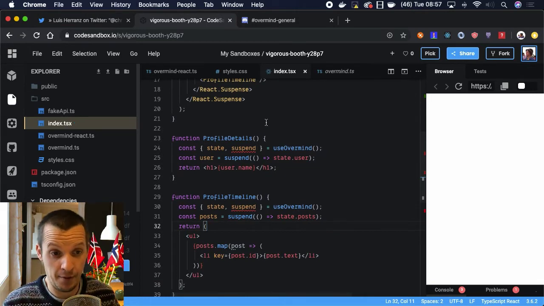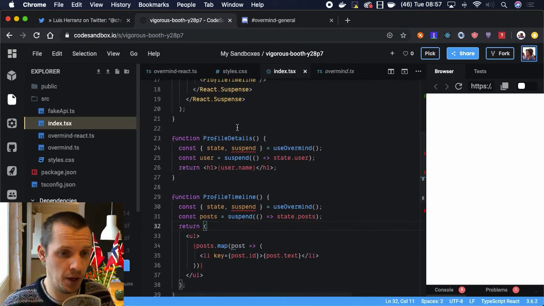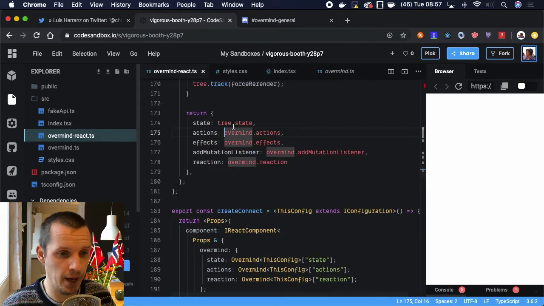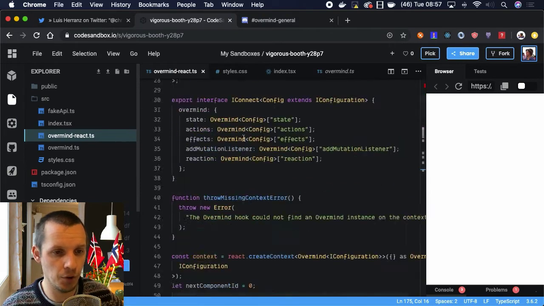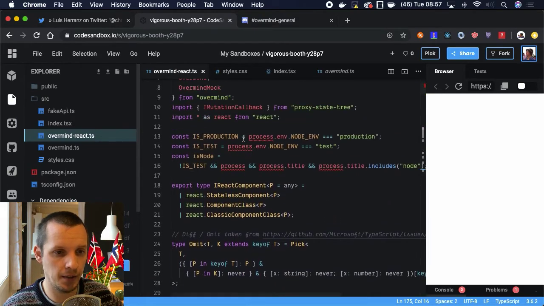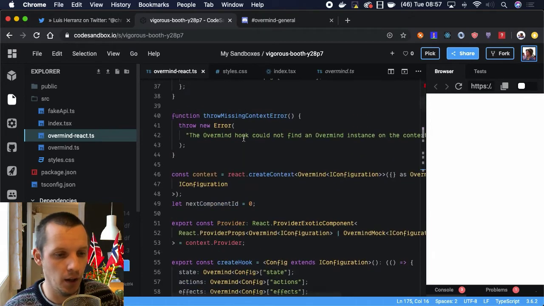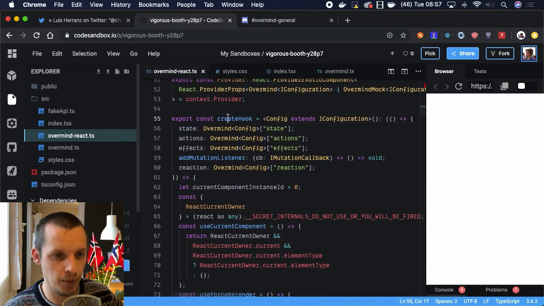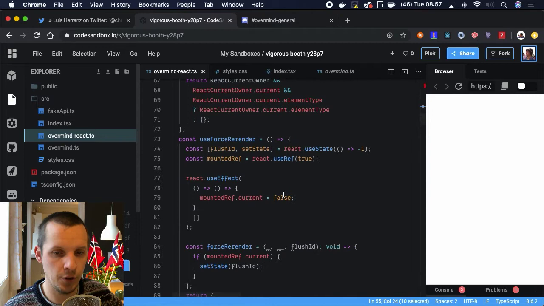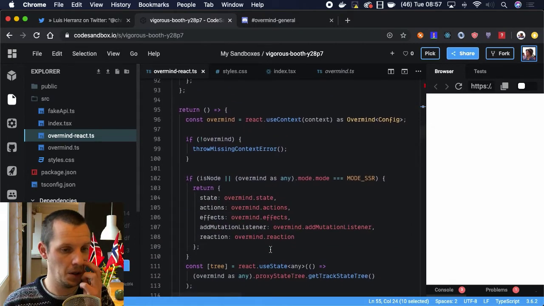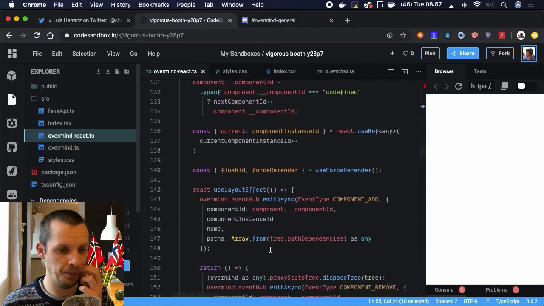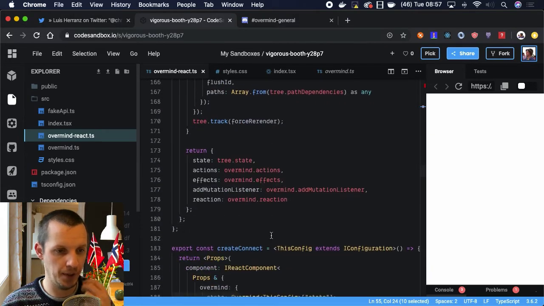But we don't even have suspend. So what we're going to do now is look into the Overmind React package. This Overmind React package has quite a bit of typing. It has the implementation for create hook, and it also has the higher order component version, which we're not going to look at. But let's see where we can implement this.